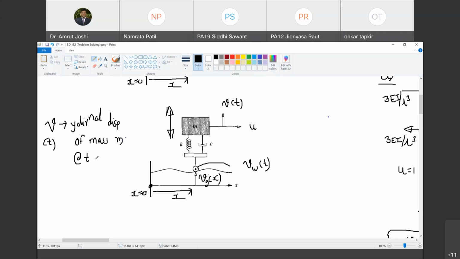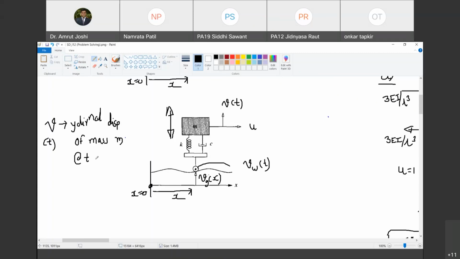Happy? Now, are you interested in this absolute y direction displacement, or are you interested in the relative displacement of the mass m in y direction with reference to wheel? इसमें relative. Why? Imagine that the wheel has come up by 2 mm, mass also has gone up by 2 mm. So V of t is 2 mm and wheel's displacement Vw of t is also 2 mm. What is the relative displacement of wheel and mass? 0. दोनों दो से गए.